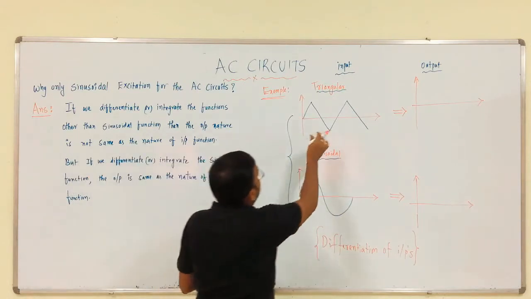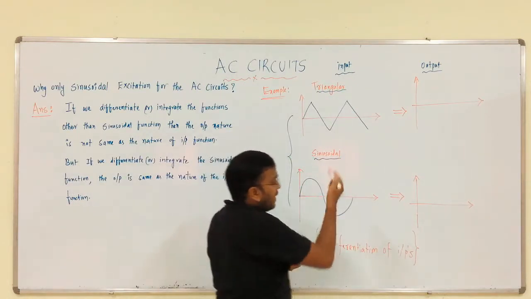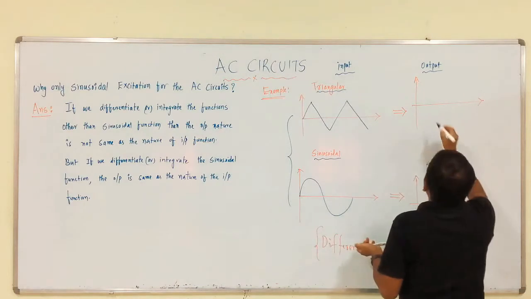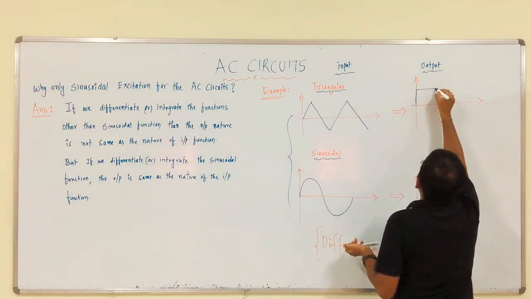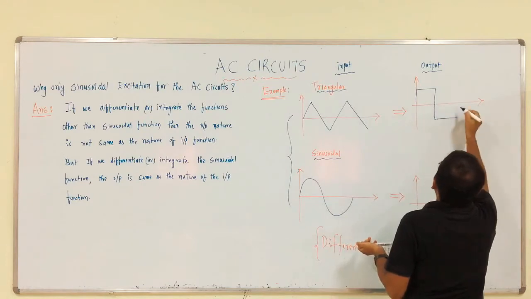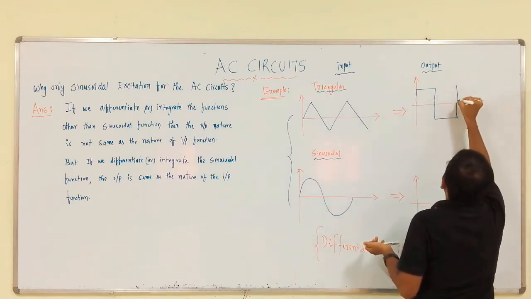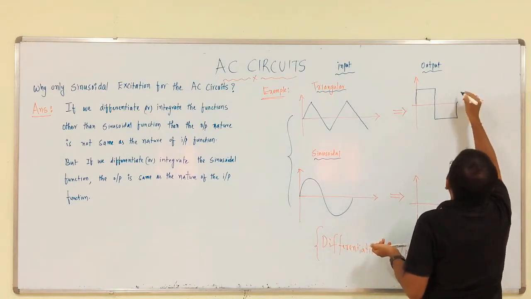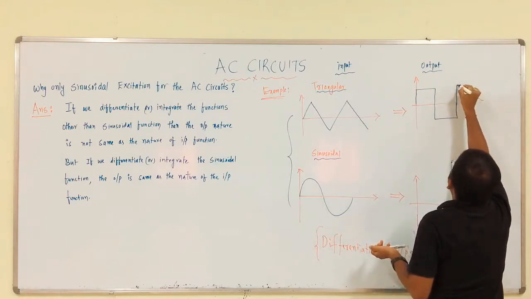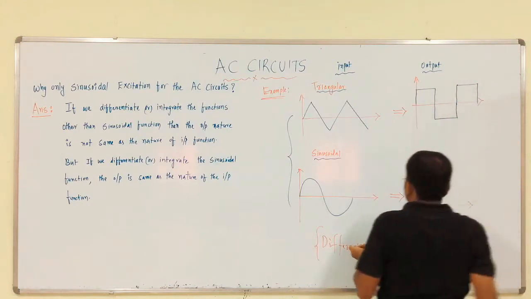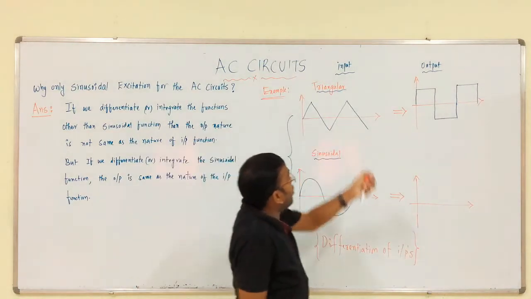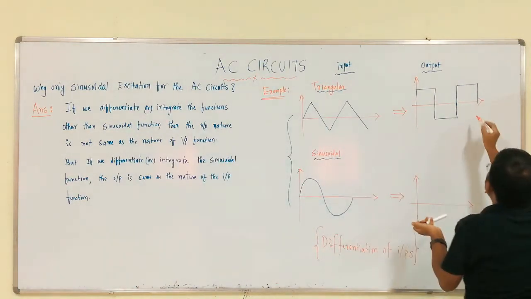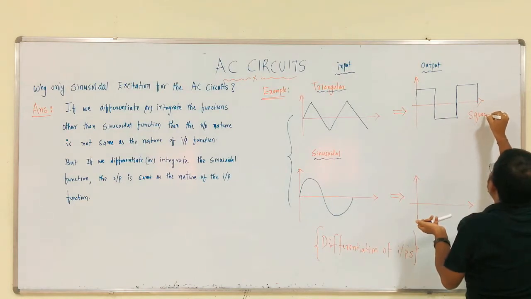If we differentiate the triangular wave, we will get a square output. So the input is triangular, but the output is square.